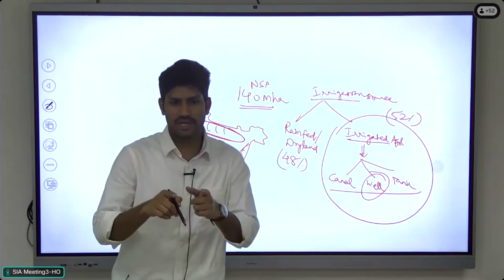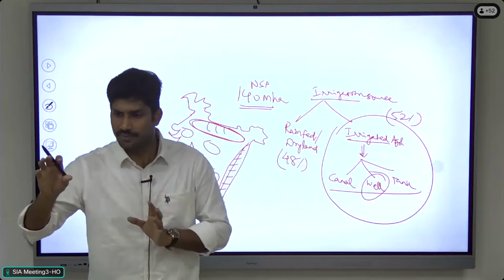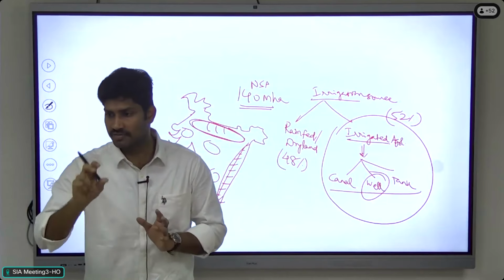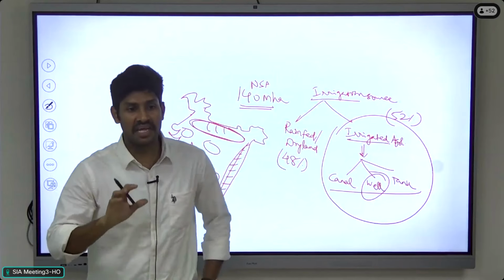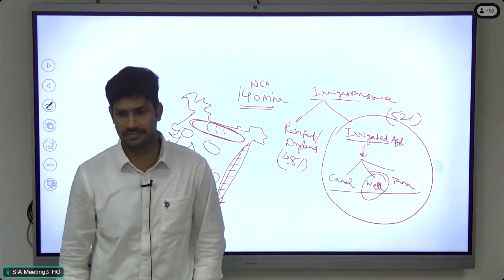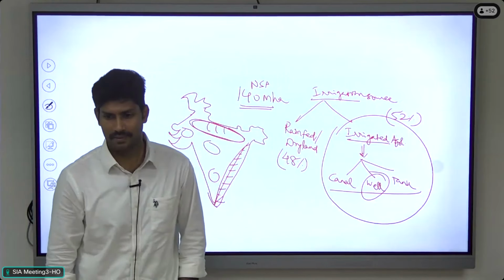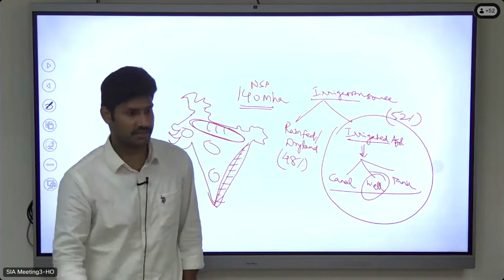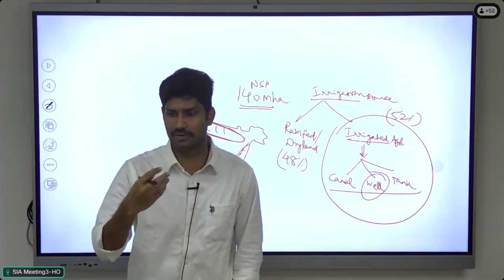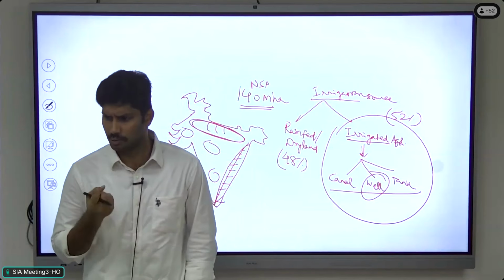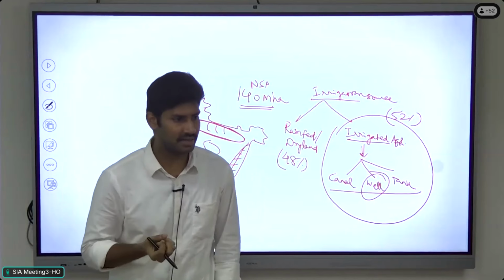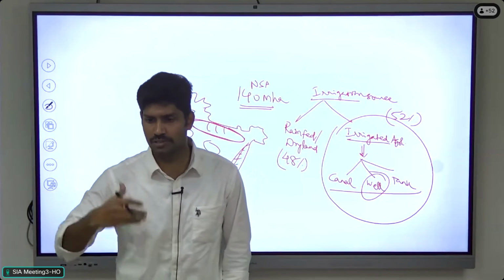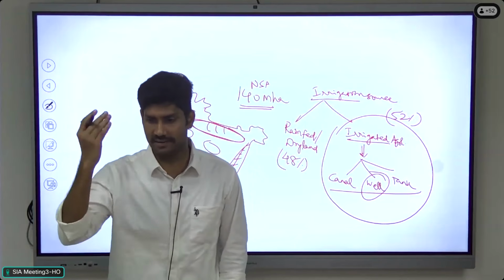As I told you, China is leading in production and productivity. One of the reasons is that in China, the irrigation coverage is more than 75%. That is a reason for the high productivity. It's a well-known, proven fact that under irrigated conditions, we are able to produce more. The productivity is automatically high.